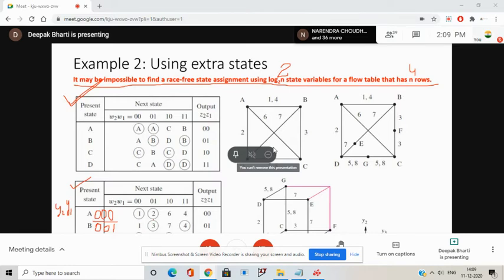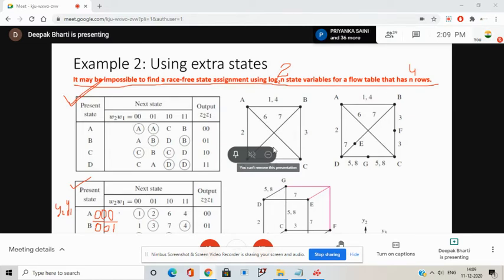But as he has pointed out, transitions from B to C, C to D and B to D, all the other remaining transitions, are not race free. Some of them have races in their transitions.